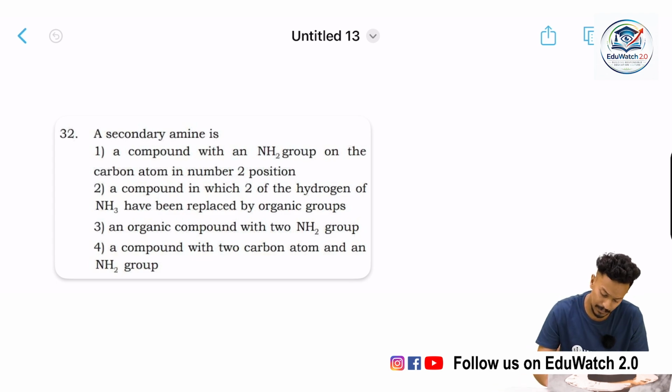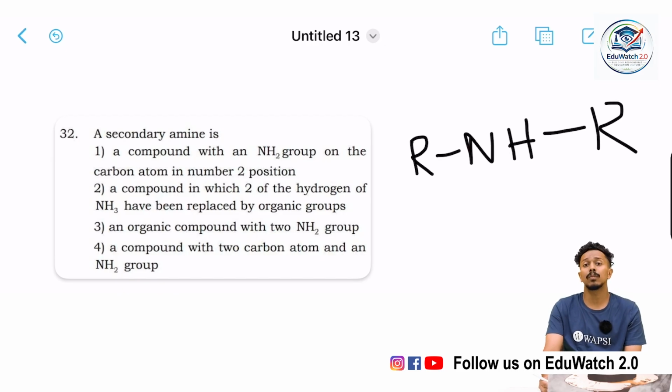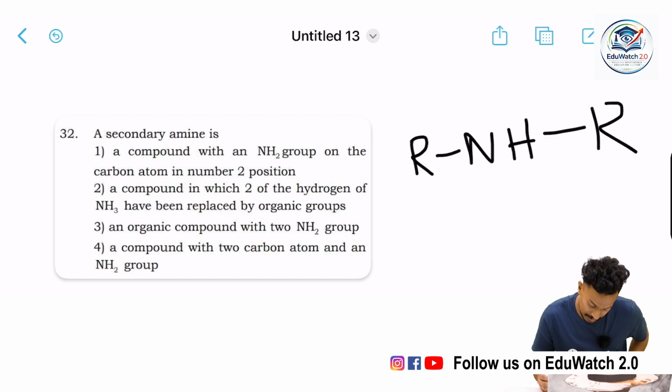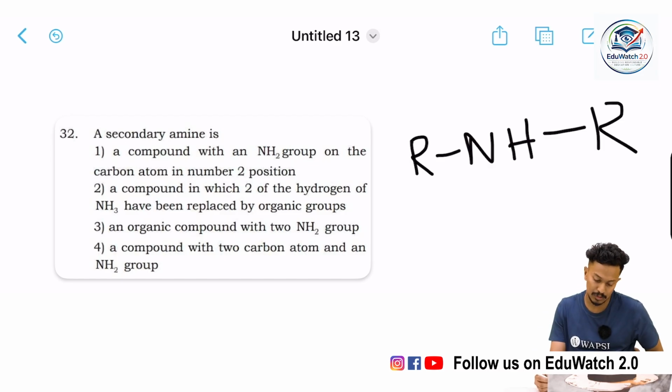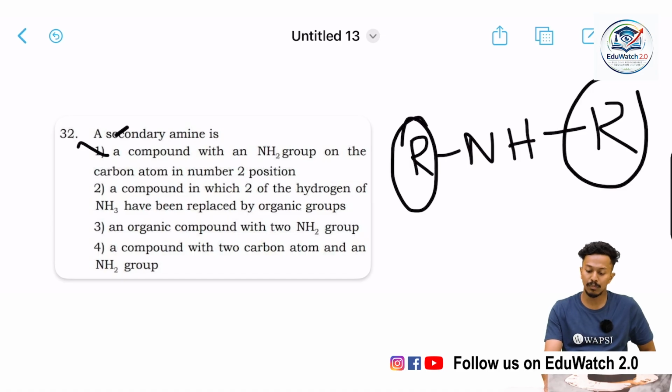What is a secondary amine? It has 2 alkyl groups instead of both hydrogens. The first option is completely wrong. A compound in which 2 of the hydrogens of NH3 have been replaced by organic groups, that is replaced by alkyl groups, so option 2 is correct.